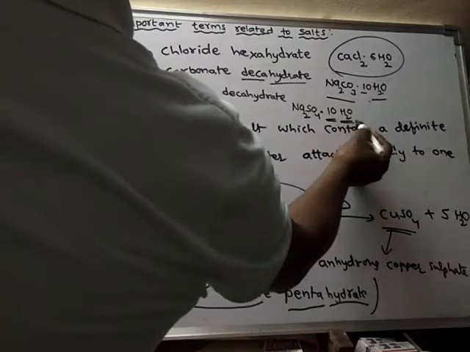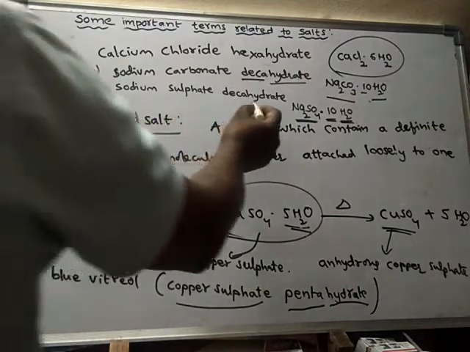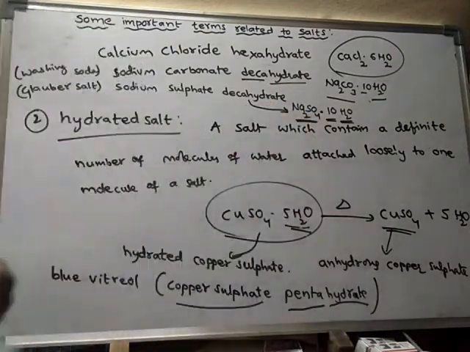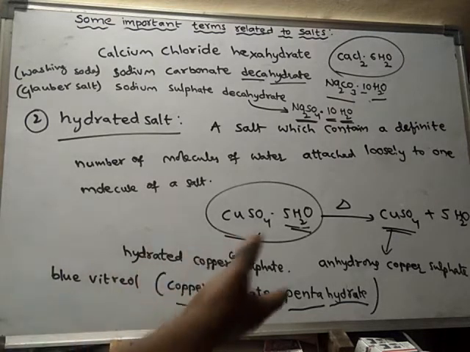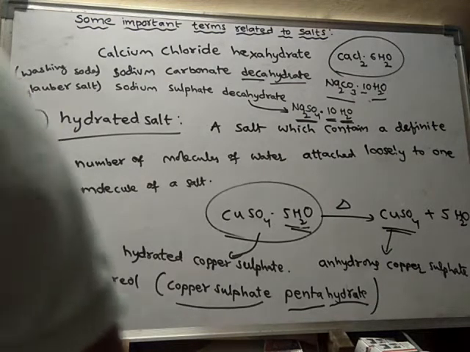Deca means 10 hydrate water molecules. So this is the formula of Glauber salt. Like this, these are some of the examples of hydrated salts.